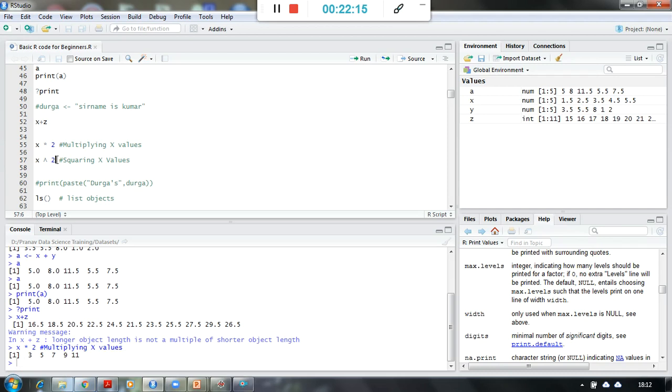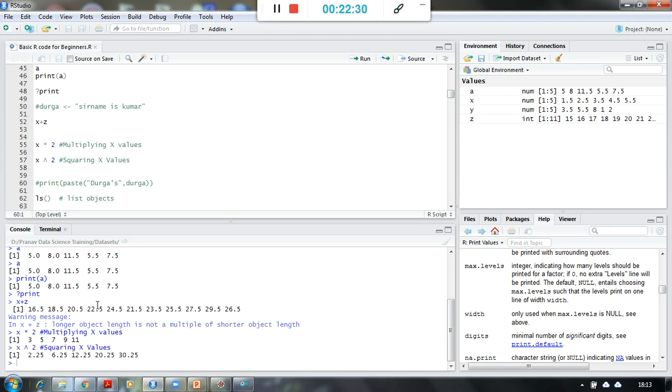If I want to do the squaring of all these numbers, I will use this symbol. This operator is also called the cap operator. So I am using a cap over here, squaring the numbers, and all the numbers have been squared.